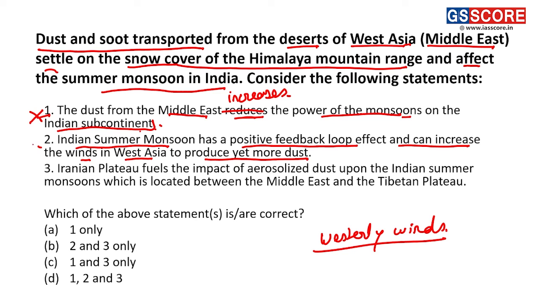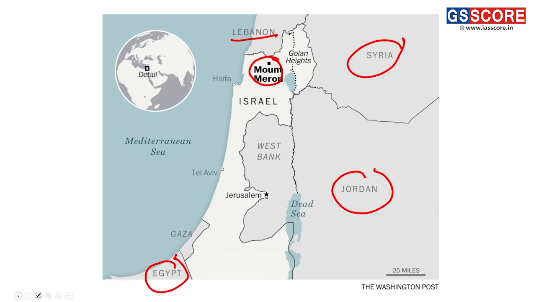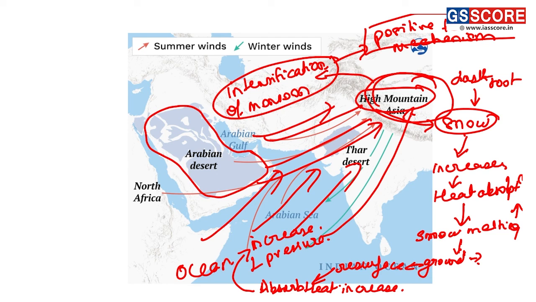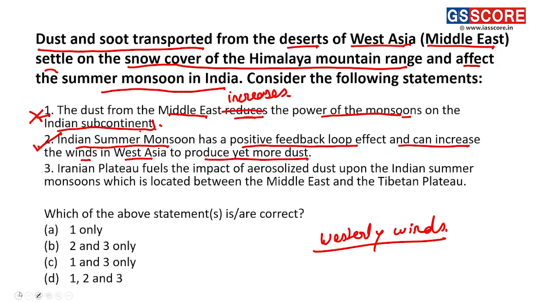This is also a correct statement, because as the intensification occurs, the winds which will be coming towards the Himalayan region will not only come from the ocean, but will also come from the land. Thus, more dust will be carried from the Middle East Asia towards the Himalayan region. Thus, this statement is correct.